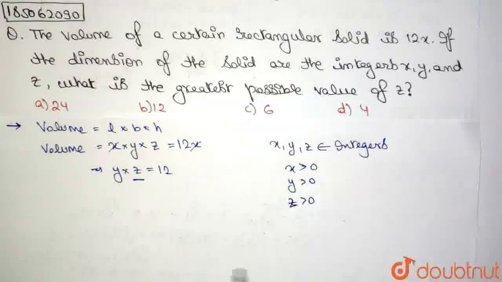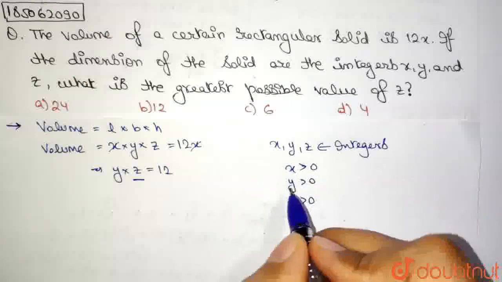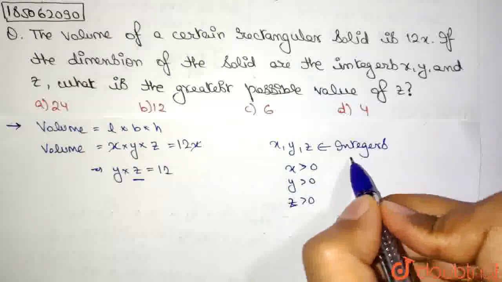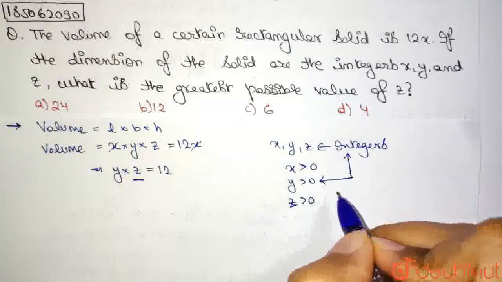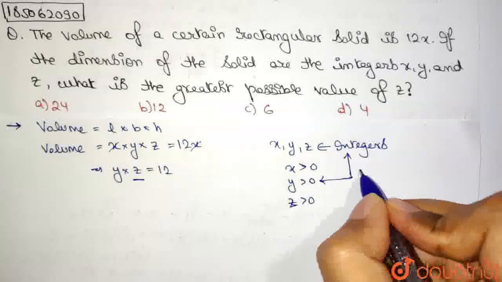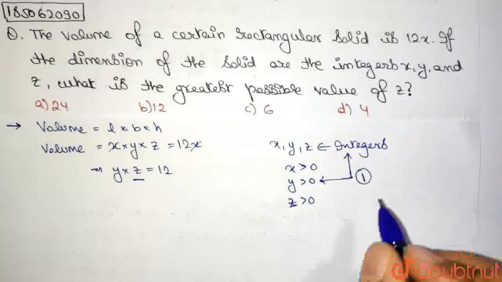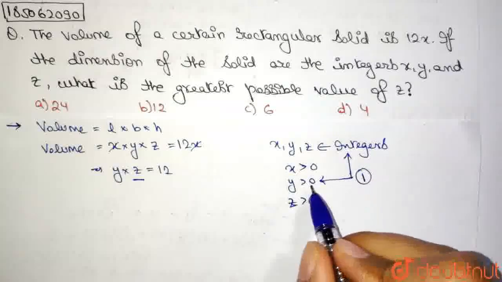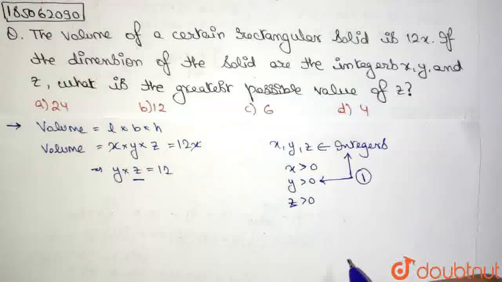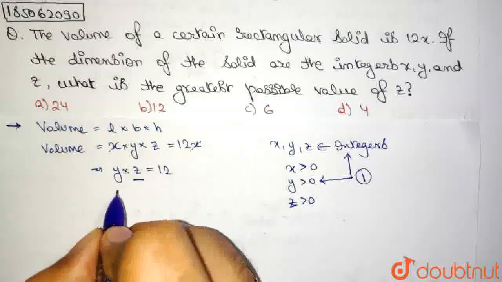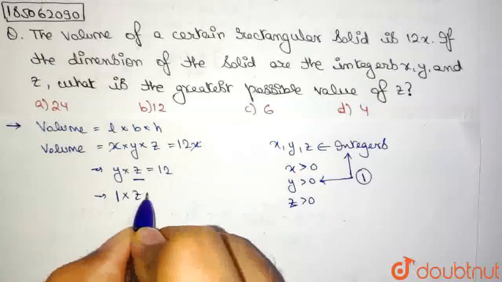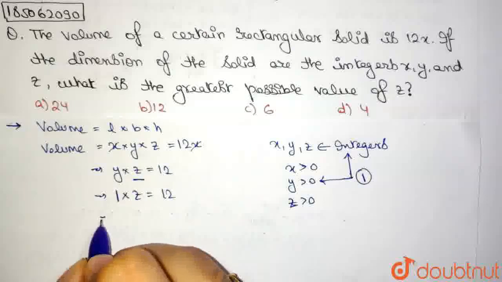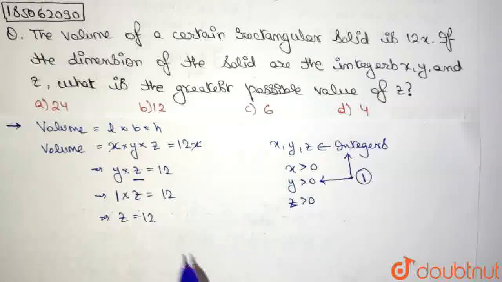So using this concept, we can say that the minimum value of y, being an integer and being greater than 0, is 1. Because 1 is the smallest integer which is greater than 0, because even -1, -2 are also integers. So if we substitute y with 1, this becomes 1 into z is equal to 12, or we can say z is equal to 12.